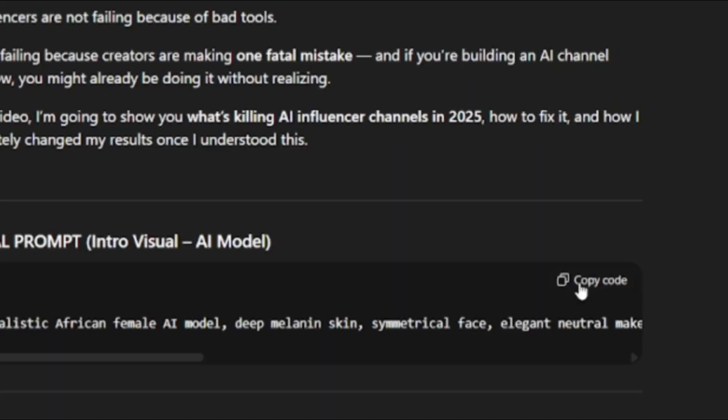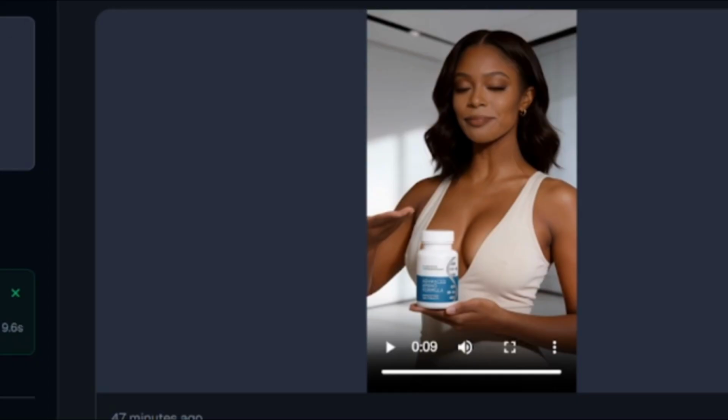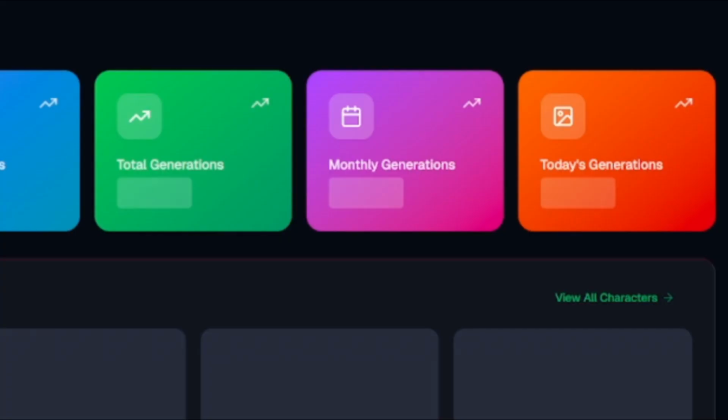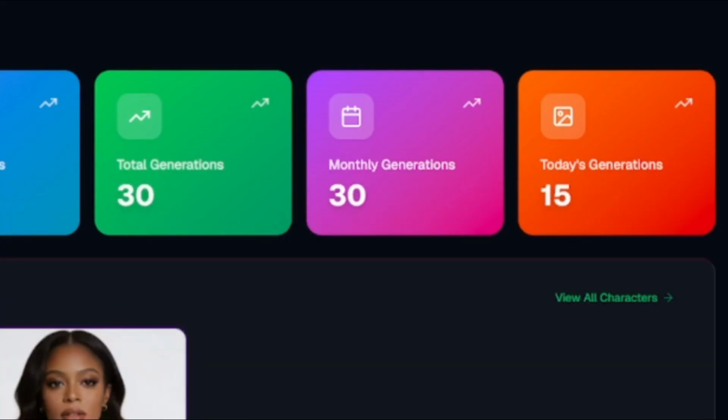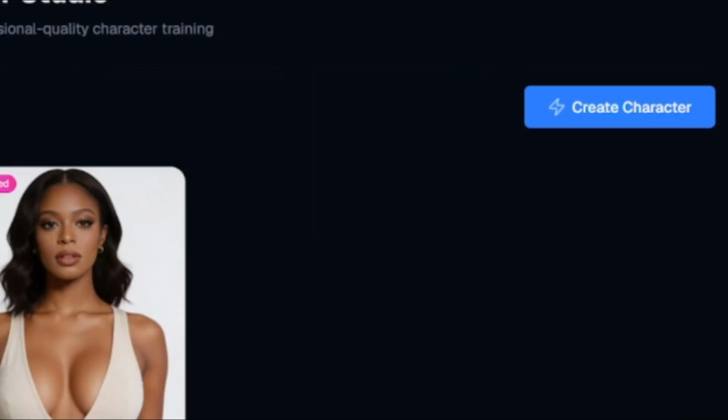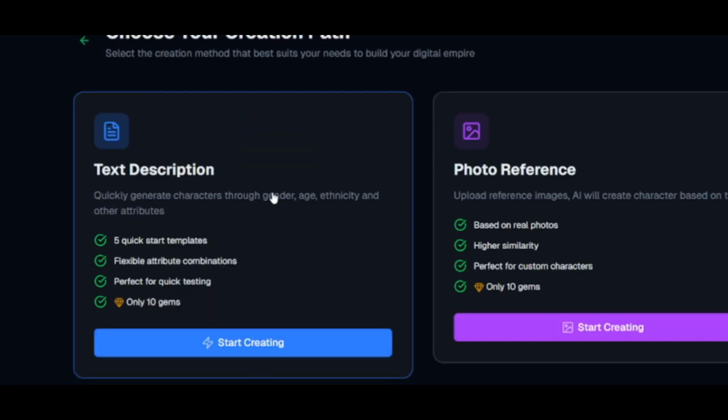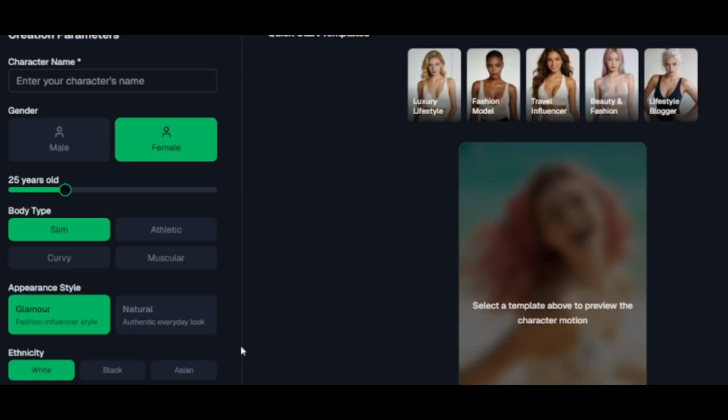So the very first thing we need to do is to have a prompt to generate our AI influencer. I normally use AI tools like ChatGPT, Perplexity, Manus AI to create these kinds of things. Now I'm going to use this prompt from ChatGPT and then go to my tool. Once I'm on my tool, we are going to be creating the character. So we're going to click on character and then create character, and then we can start with text description or maybe photo description. Let me go to text description.